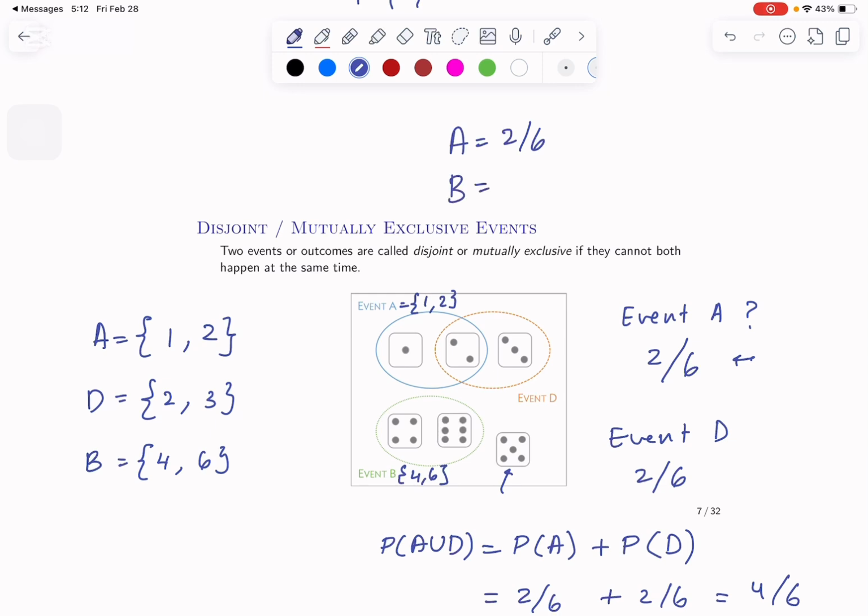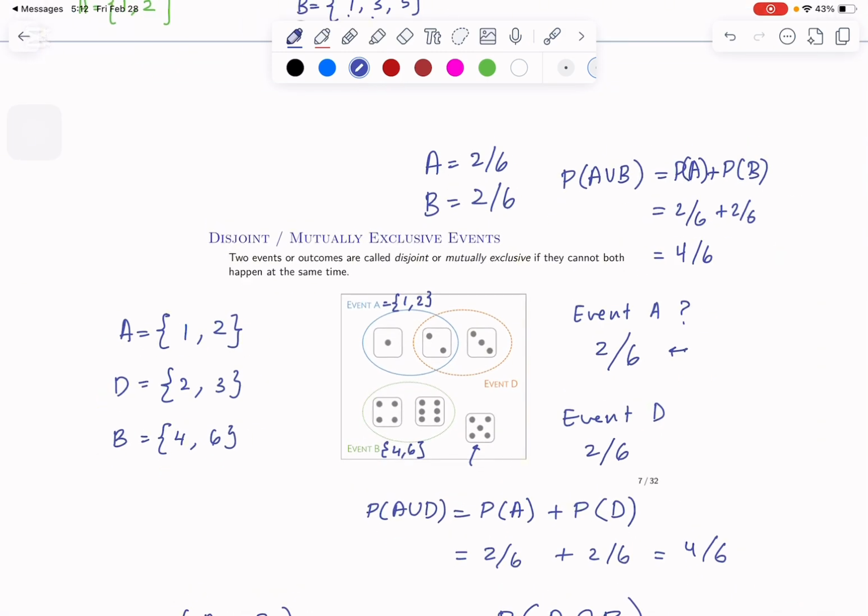Event B also has a 2 out of 6 chance. So for the union of A and B, which is A plus B, each one has 2 over 6, so 2 over 6 plus 2 over 6 is 4 out of 6.